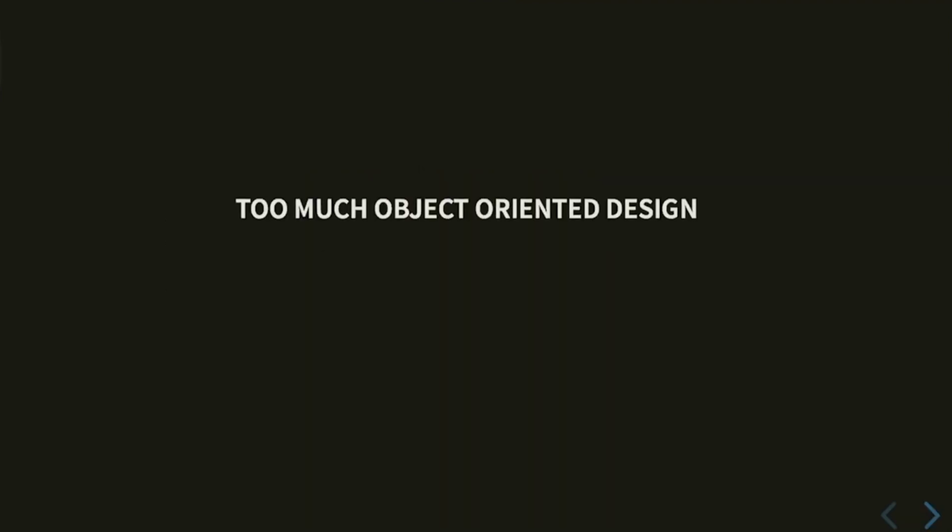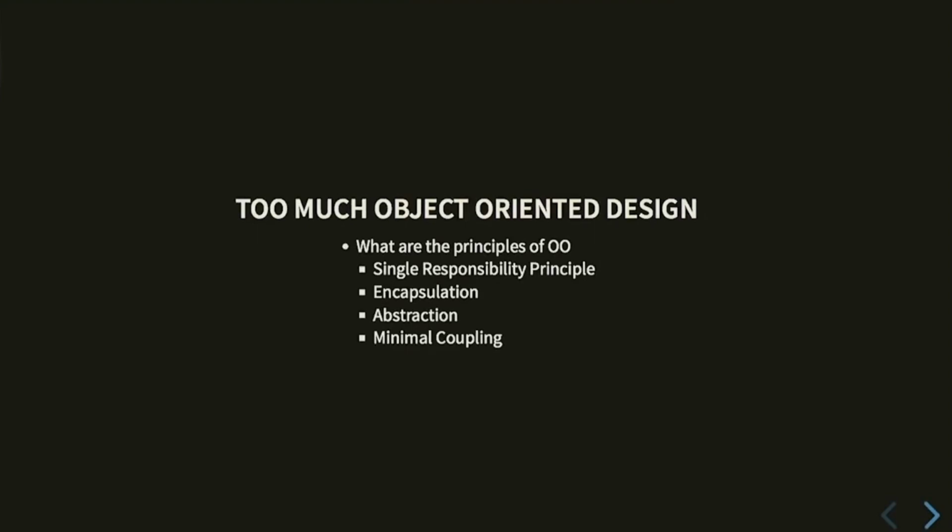First, we're going to improve on it in the wrong way. And we're going to do it with the example of Starbound, because I did it. So we're going to try object-oriented design in order to improve our game engine. So what are the principles of object-oriented design? There's the single responsibility principle, which says, OK, you should take your data, and you should bundle your data up into logical components. And then you should take the functions that operate on those components and call them methods and bundle them together. And it's called a class.